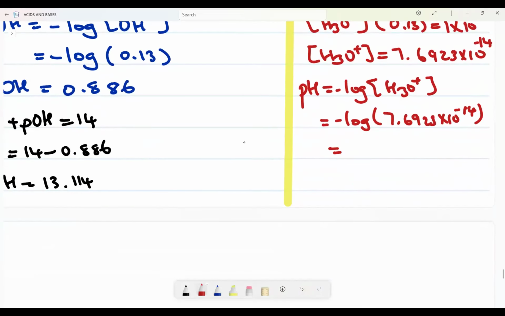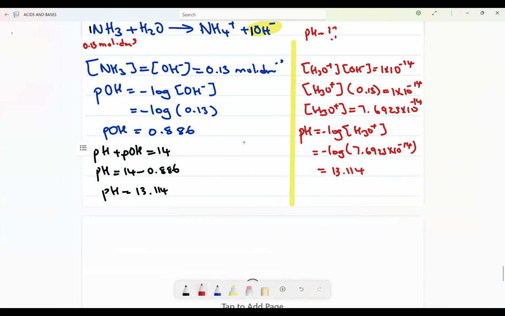More or less, I should be getting the same value. I say negative log of my answer, and I get something like 13.114. Can you see now the steps that are followed here?